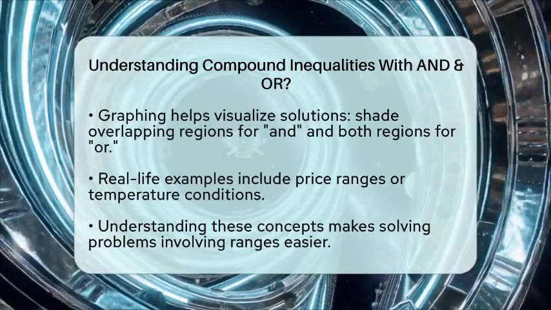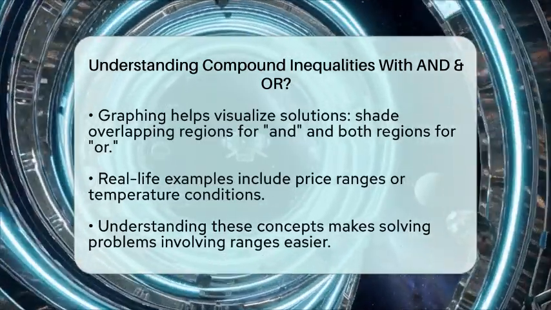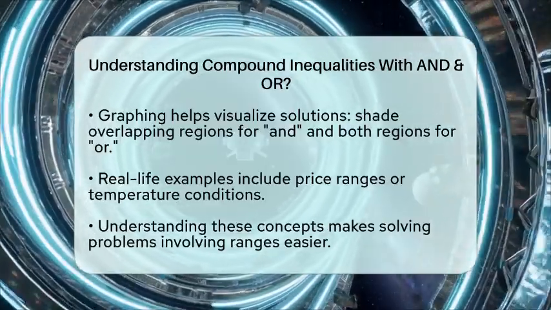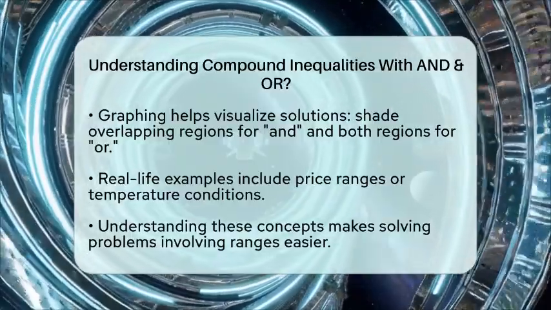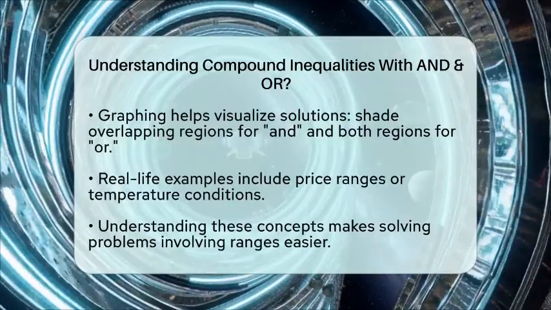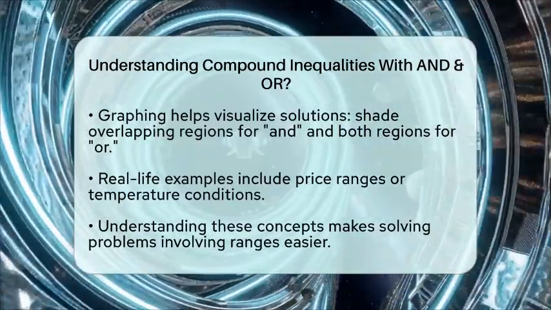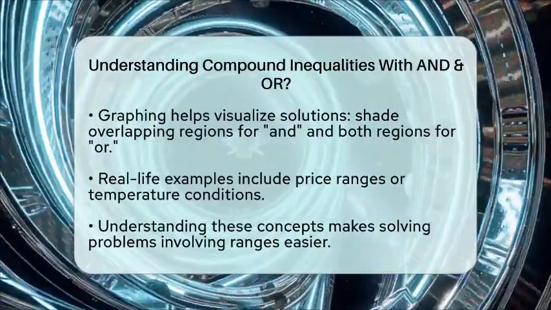These concepts are useful in real life. For example, a store might sell items priced between $20 and $50, which is an "and" inequality. Or a machine might operate safely if the temperature is below 0 degrees Celsius or above 100 degrees Celsius, which is an "or" inequality. Knowing how to work with compound inequalities helps you understand and solve problems involving ranges and conditions more easily.